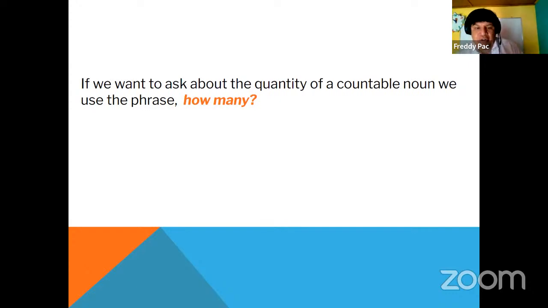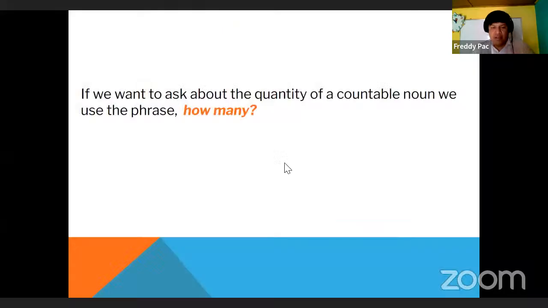For example, for countables, we can say how many. For example, how many dogs? Oh, 3 dogs. Repeat with me the question, how many? How many? For example, you can say, how many post-its? Oh, 3 post-its. 1, 2, 3. Yeah, because you can count how many. For example, how many markers? Oh, 1, 2, 3 markers, for example.